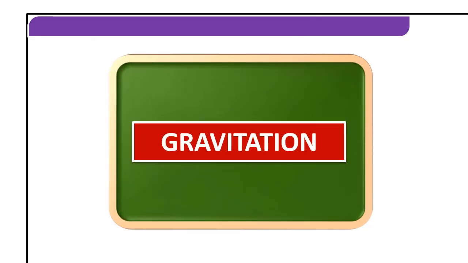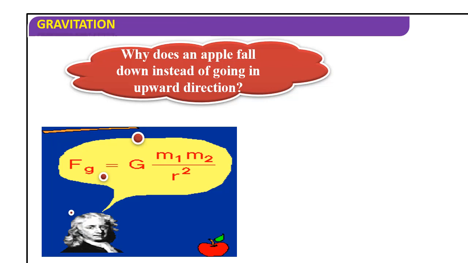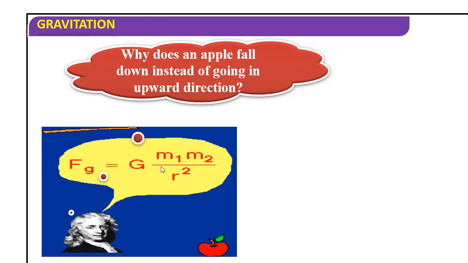Today we are going to deal with gravitation, the introduction to gravitation only. So why does an apple fall down instead of going in an upward direction? Why is it falling down? The reason is gravity, and Newton has given one equation, Newton's law of gravitation: Fg is equal to G m1 m2 by r square.